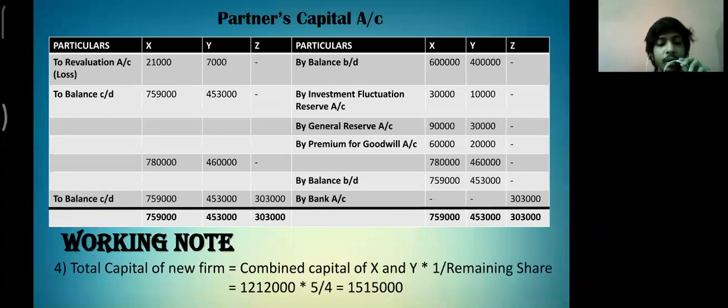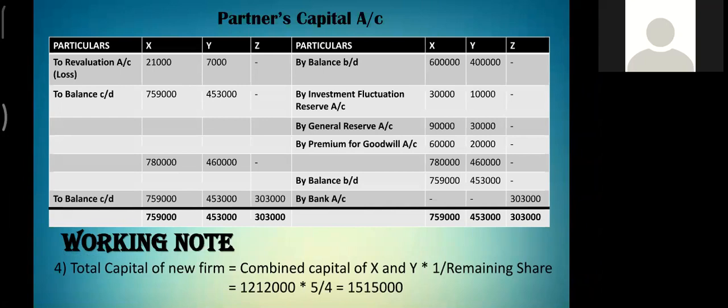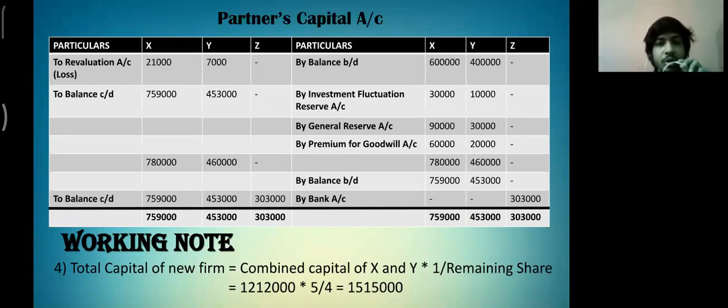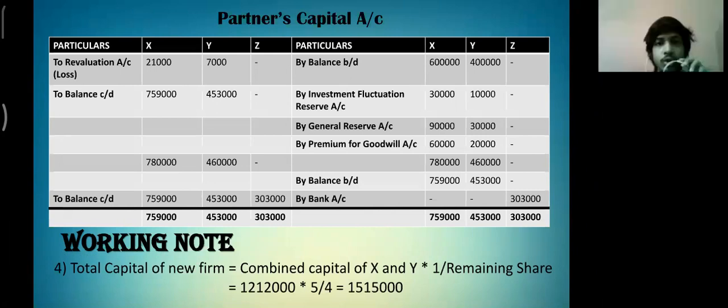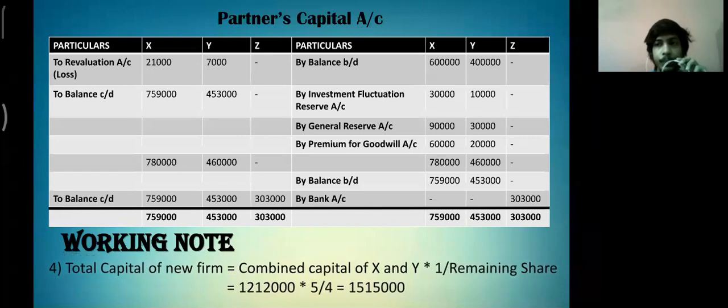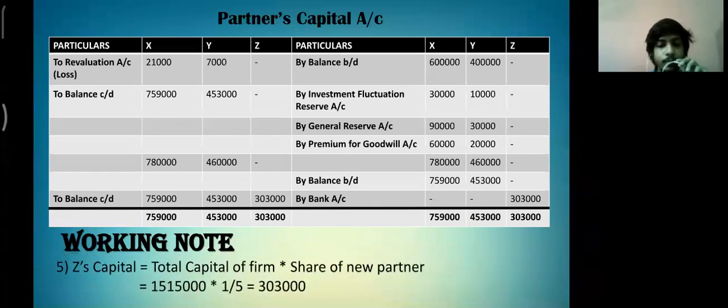Now we will calculate the total capital of the new firm. As I told earlier, the formula to do that is combined capital of X and Y into 1 upon remaining share. Now substituting the value, we get the total capital of the new firm equals 15,15,000. Now finally, we will calculate Z's capital by multiplying the total capital of the new firm into the share of new partner.